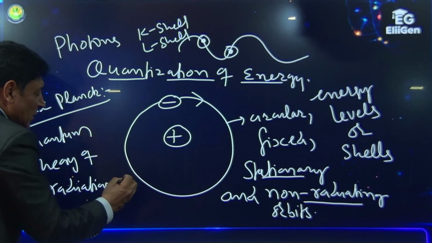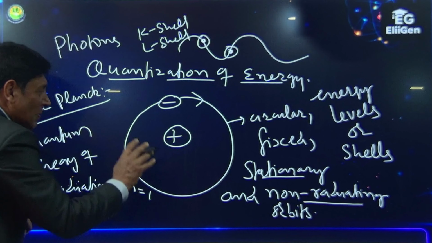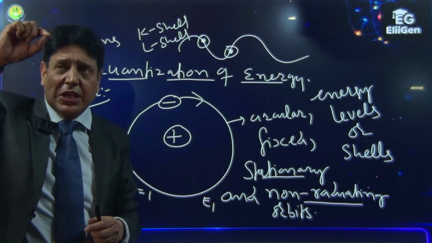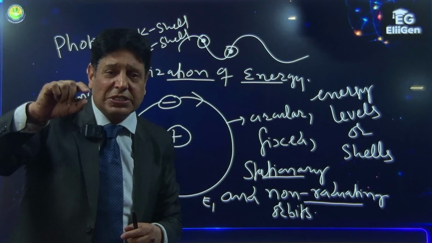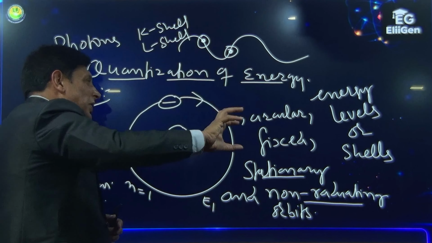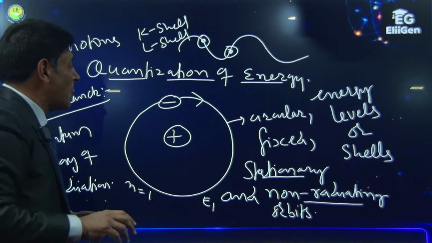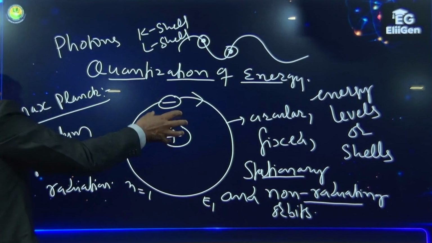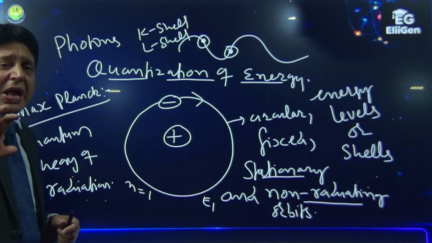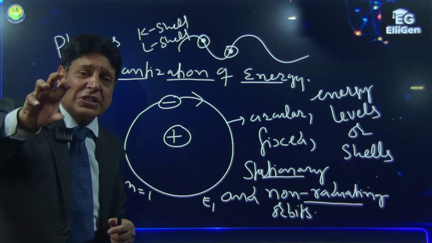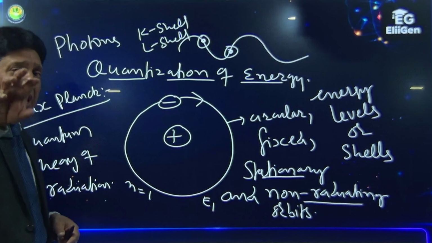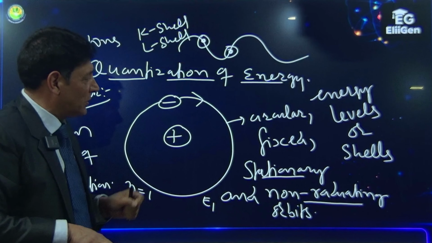If I say the electron is in the first shell, it will have fixed energy, let it be E1. When I say it is in orbit number two, it means it has energy E2. So long as it's present in a particular orbit, its energy remains constant. Why did he say this? Because before Bohr, Planck had given a theory from which we learned that light or radiations have quantum nature. Energy has quantum nature. Energy is made up of photons.